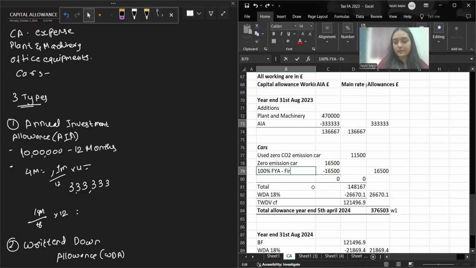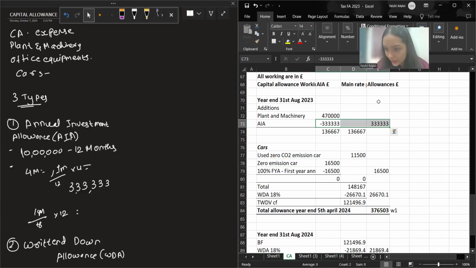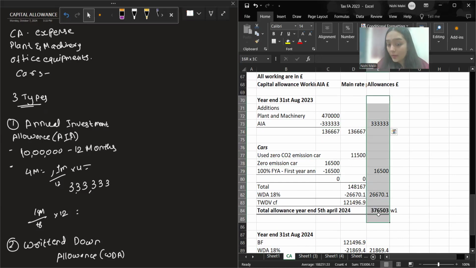First year allowance. Okay. This is not time apportioned. Sorry. Yes, this is not time apportioned. Whatever the annual allowance you are claiming goes directly into the allowance column. Here also, it is directly going into the allowance column.